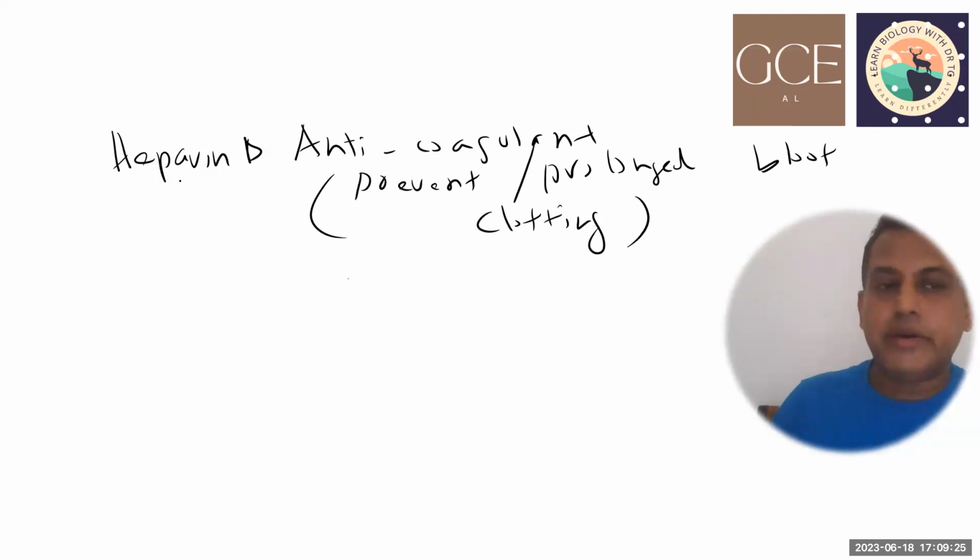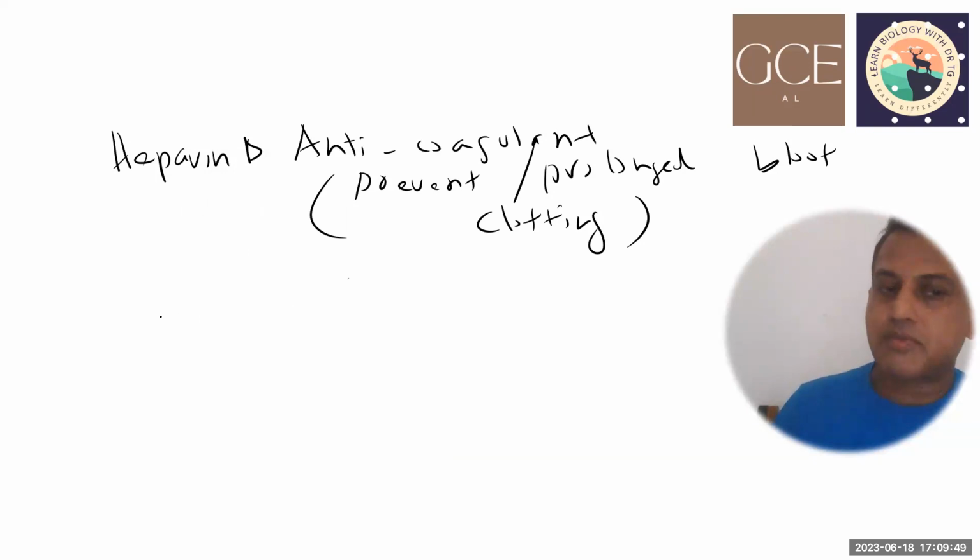Right. Heparin is a medicine which is used in the clinic. For example, in certain cases, if a person is undergoing a surgery, after the surgery many tissues are damaged, and there is a chance of making a blood clot. So even after the patient has recovered from the surgery, there is still a chance of making a blood clot.